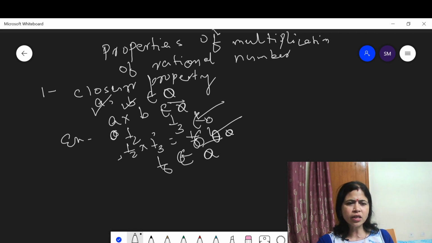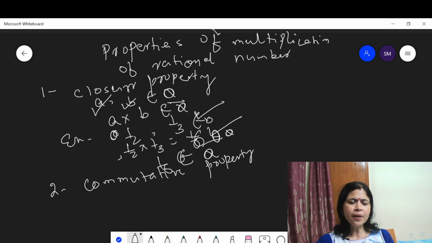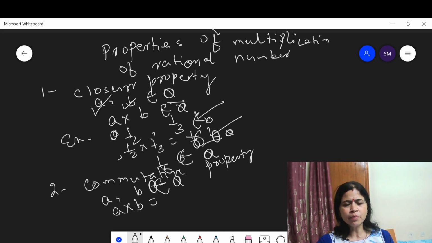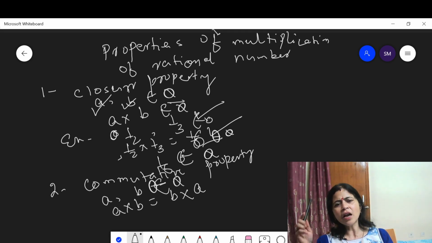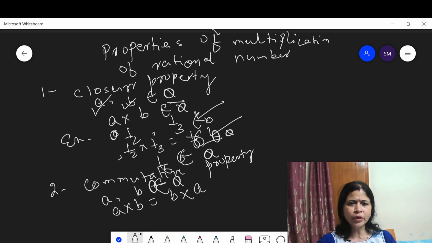Now let us discuss the second property. What is the second property? The commutative property. The commutative property says that for every A, B belongs to Q, A into B is equal to B into A. This means the multiplication of rational numbers satisfies the commutative property.